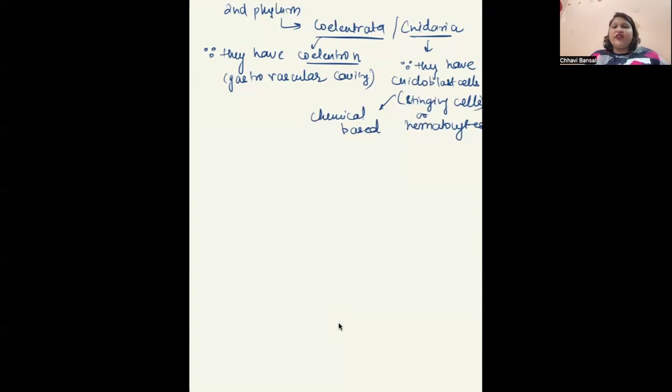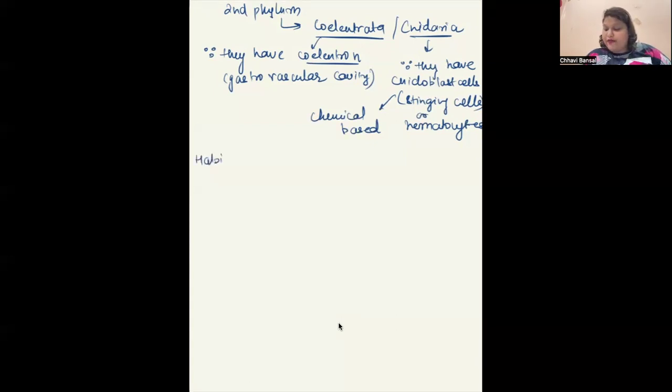So why is the phylum named Coelenterata? Because of the presence of a gastrovascular cavity called coelentron. They are also called Cnidaria because of the presence of cnidoblast cells, or stinging cells, or nematocytes, because they release the chemical when they sting the other organism. Clear? This is why the name is so.